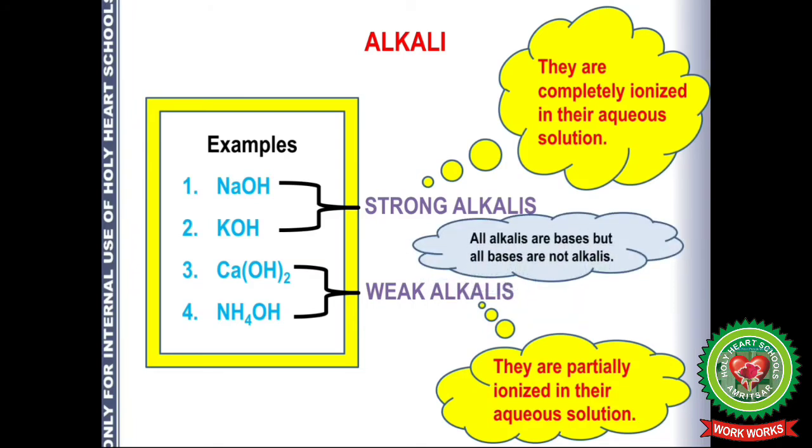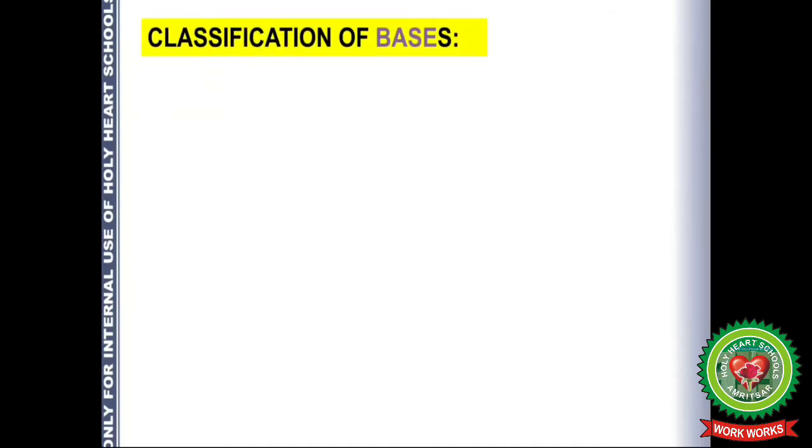Also, we should remember that all alkalis are bases, but all bases are not alkalis because all bases are not soluble in water. Like copper oxide, Fe(OH)3, ferric hydroxide, they are insoluble but they are bases because they have OH and O in their structure. So we should remember this particular point.